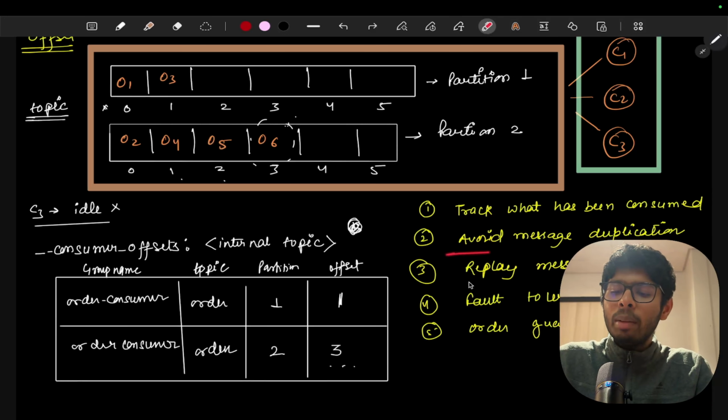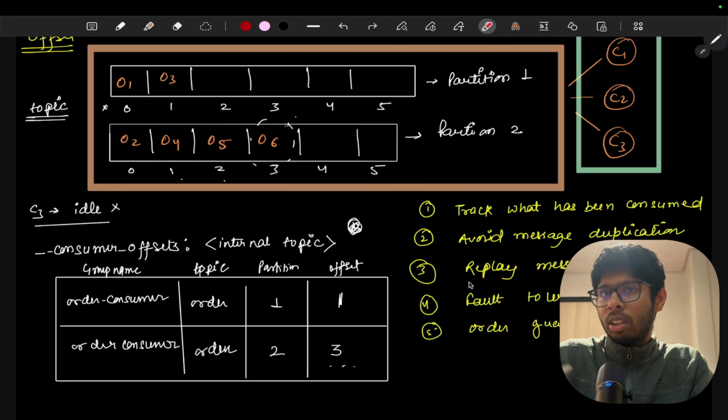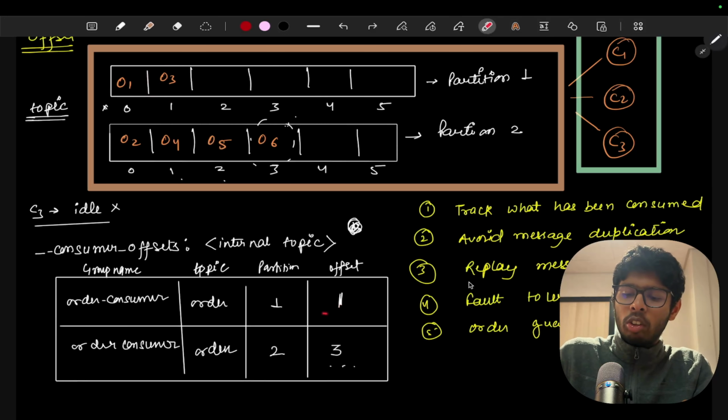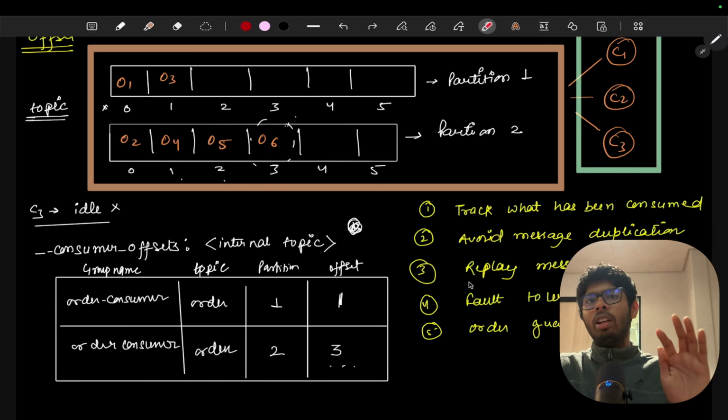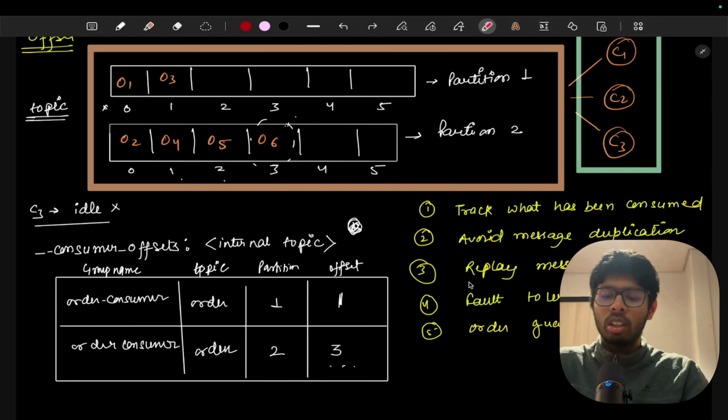The second point is to avoid message duplication. Let's say with the help of this offset feature, we know that we have consumed order 3. Okay, we are on offset 1. Now we know that very well. We don't have to send this message to any of the consumers because we have incremented the offset.